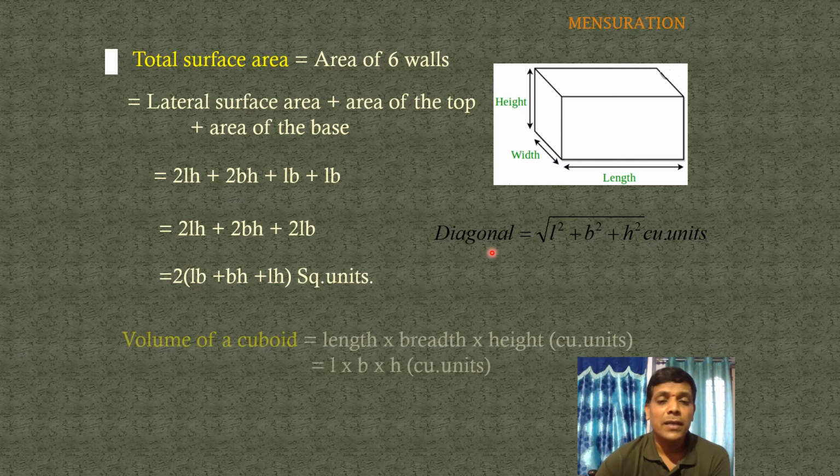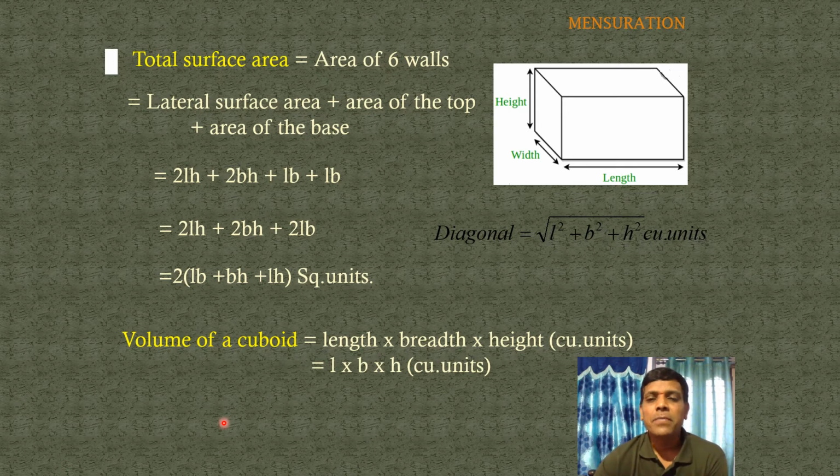Now the volume of a cuboid. What is the volume of a cuboid? Volume always depends on base area into height. What is the base area of a cuboid? The base is in the shape of a rectangle, so base area equals length into breadth, and the height is H. So volume equals length into breadth into height, that is L into B into H cubic units. That is the volume of a cuboid.